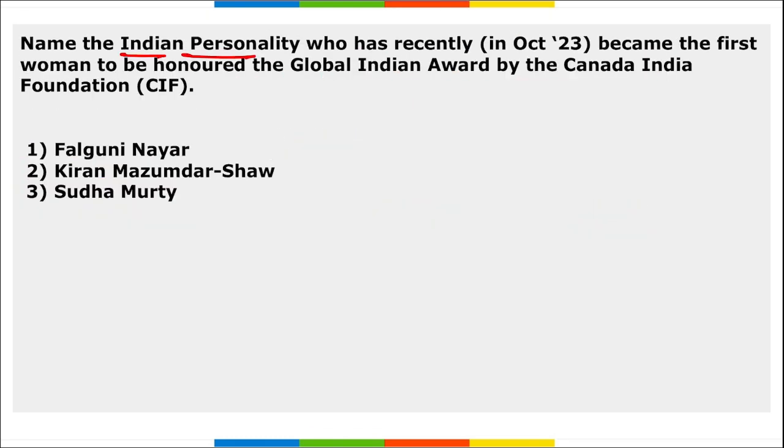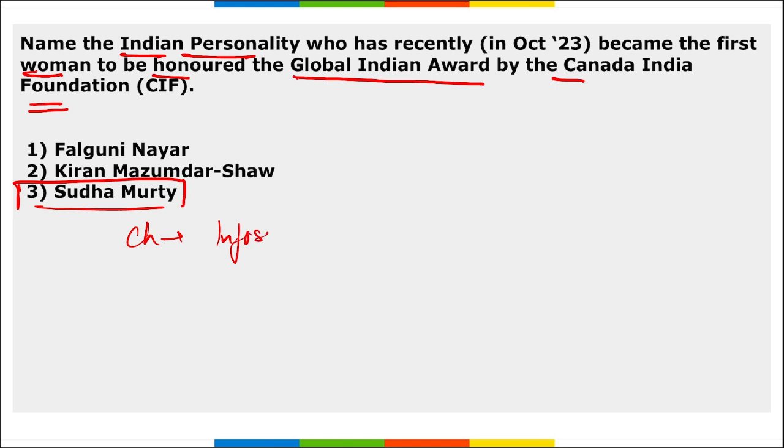Next, name the Indian personality who has recently become the first woman to be honored with Global Indian Award by Canada India Foundation. So Sudha Murthy, right? Renowned author and philanthropist Sudha Murthy, also the chairperson of Infosys, right?